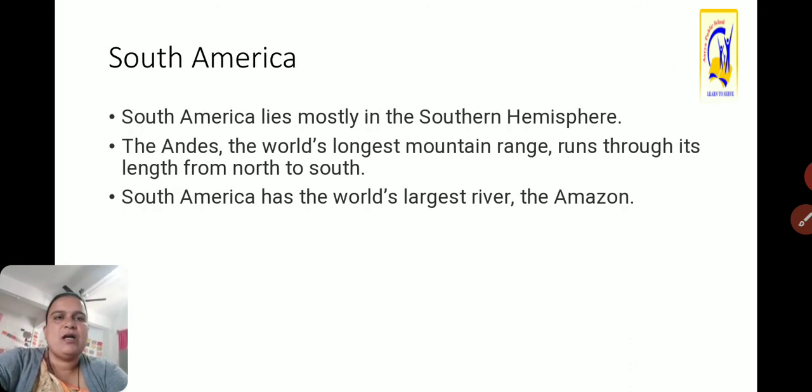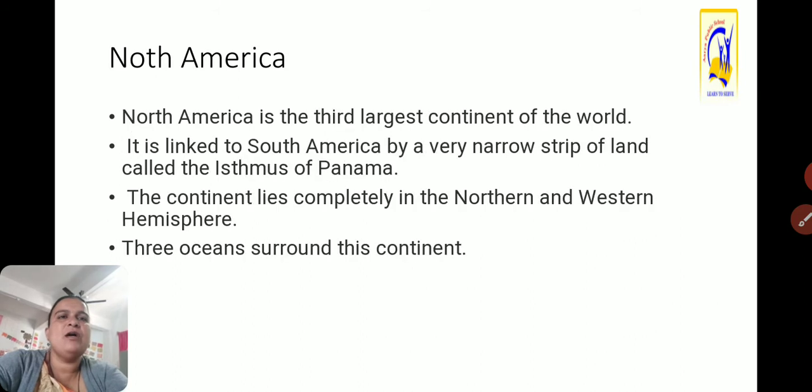Now South America. South America lies mostly in the southern hemisphere, means South America's location is totally in the southern hemisphere. The Andes is the world's longest mountain range, which runs through its length from north to south. And South America has the world's largest river, the Amazon.